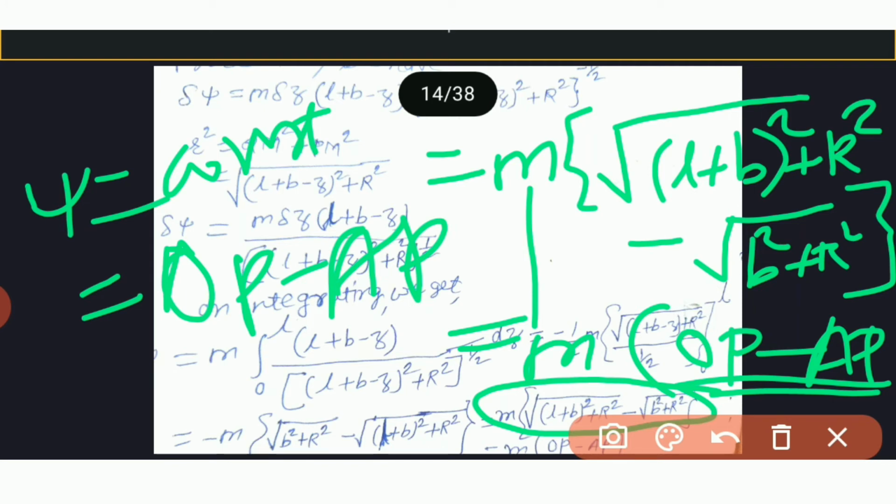And these are the confocal hyperboloids of revolution about OZ having O and A as foci.